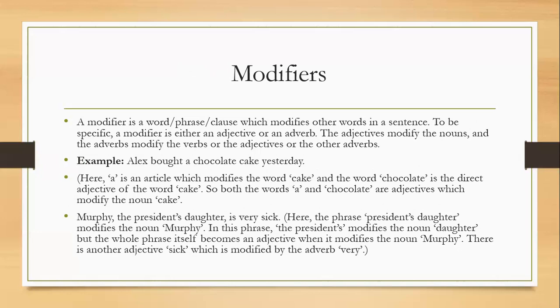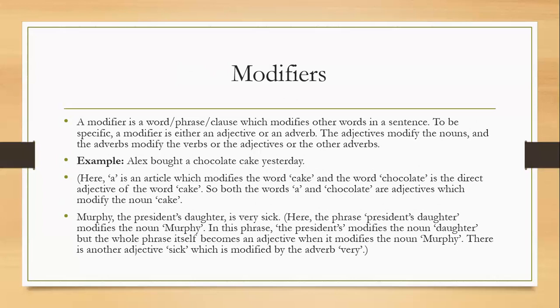For example, Alex bought a chocolate cake yesterday. Here, A is an article which modifies the word cake, and the word chocolate is the direct adjective of the word cake. So, both the words A and chocolate are adjectives which modify the noun cake.